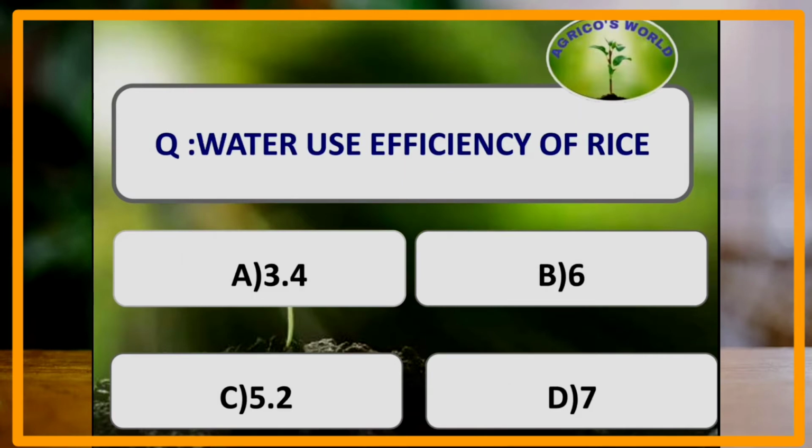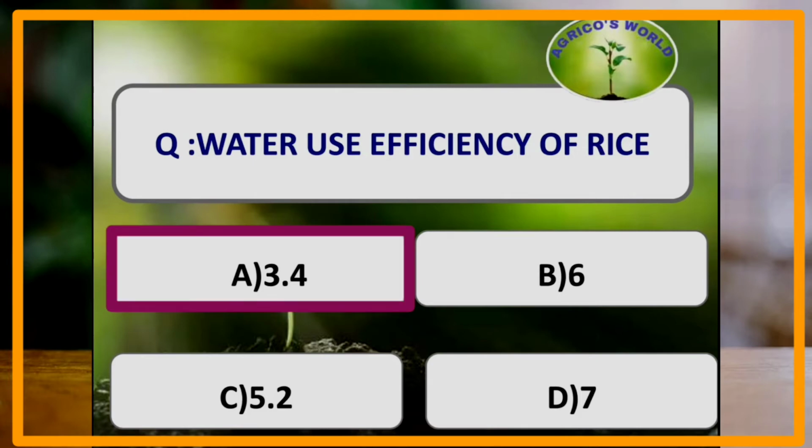Water use efficiency of rice is. Water use efficiency is calculated by yield by water requirement, and rice has the lowest water use efficiency, which is 3.4 kg per hectare mm.